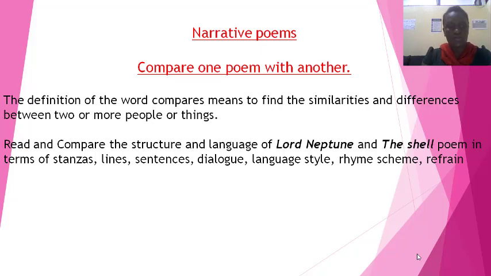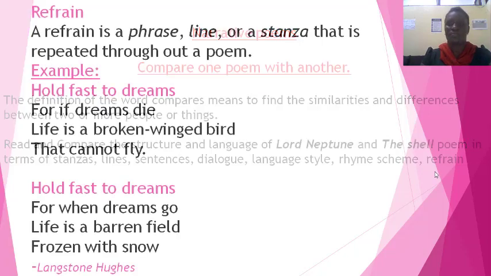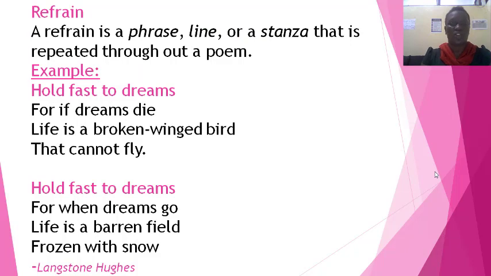Before we compare them, first of all, let's understand the meaning of the words rhyme scheme and refrain. What is a refrain? A refrain is a phrase, a line, or a stanza that is repeated throughout a poem. Remember the keywords, it's a phrase, a line, or a stanza. And it should be repeated throughout a poem in order for it to be termed as a refrain. Let's look at an example of a poem that has a refrain.